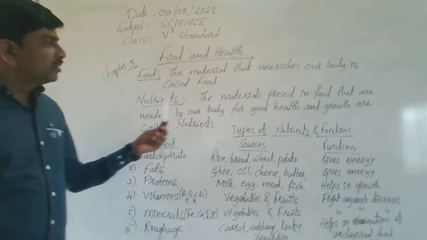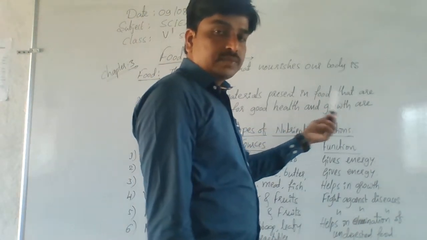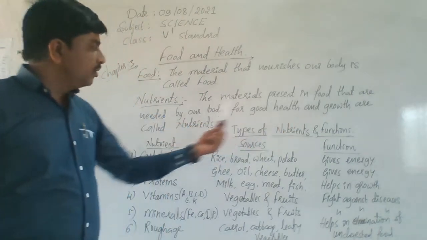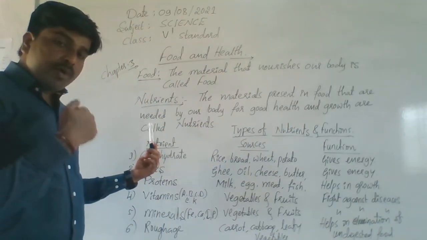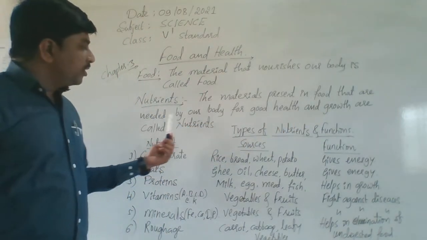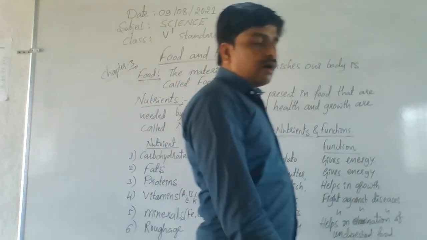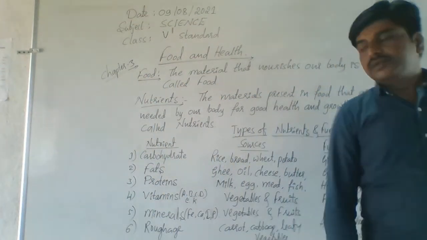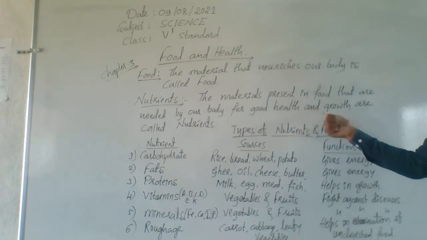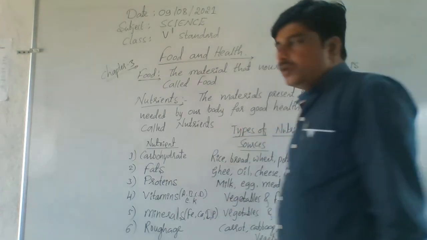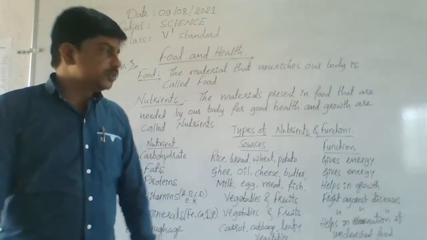Let's see, the materials present in food that are needed by our body for good health and growth are called nutrients. Very interesting, students.